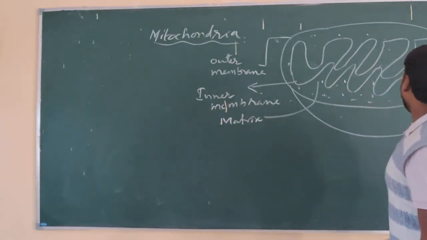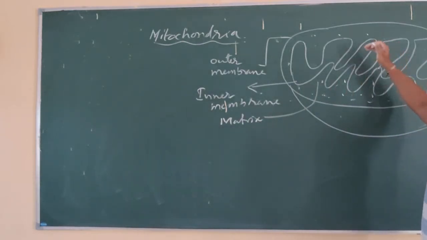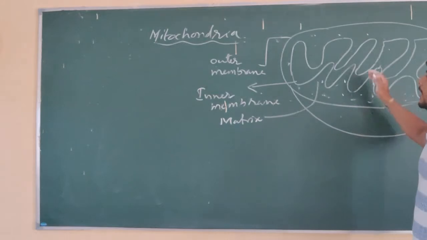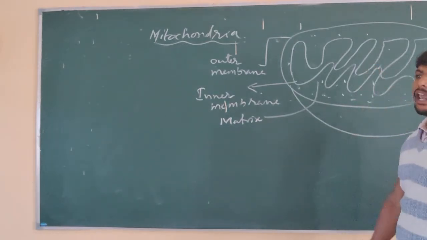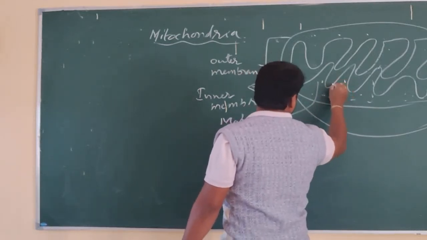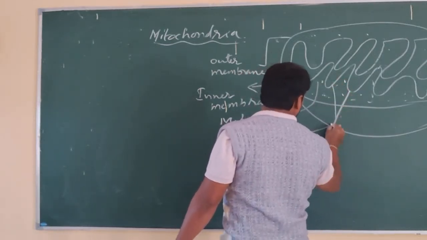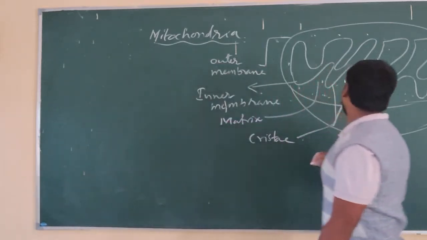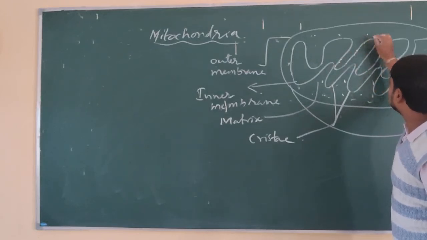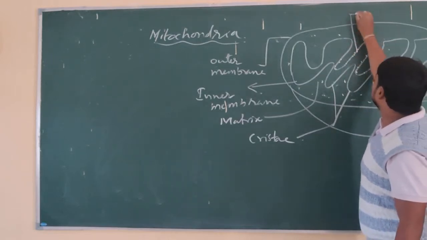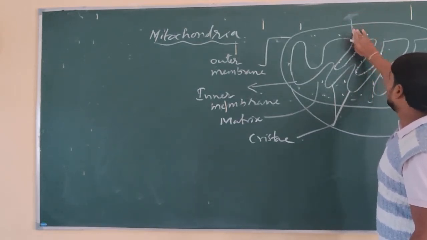The inner membrane consists of many foldings. The foldings of the inner membrane are called cristae. What are they called? The foldings of the inner membrane are called cristae. And the cristae have granular structures on their surface, which are called F1 particles.